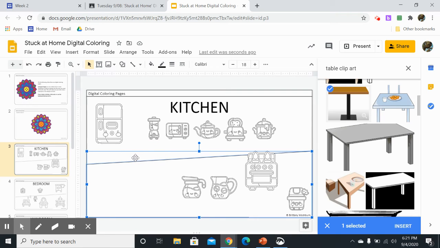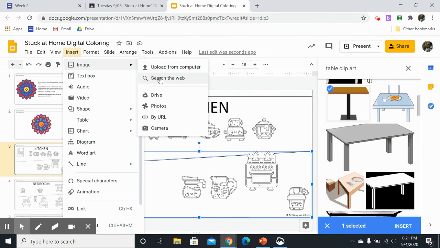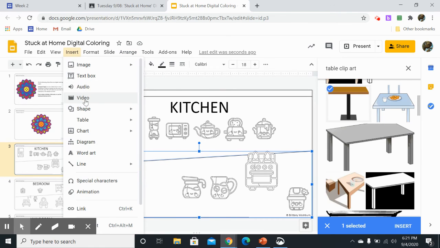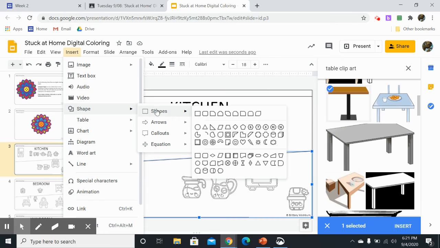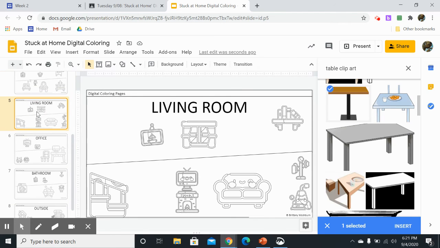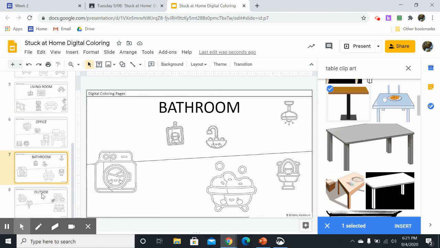And you can put any kind of table, or maybe you want a window, or maybe you want to add a sink. It's probably going to take a minute to load if my computer's being a little slow. But you can use the insert image, search the web, or you can use insert shape to build your own things. Like if you want to put your own table in there, you totally can. So we're going to decorate the kitchen. We are going to decorate a bedroom. I'm giving you guys a living room and a home office. You got a bathroom and you have a front yard.